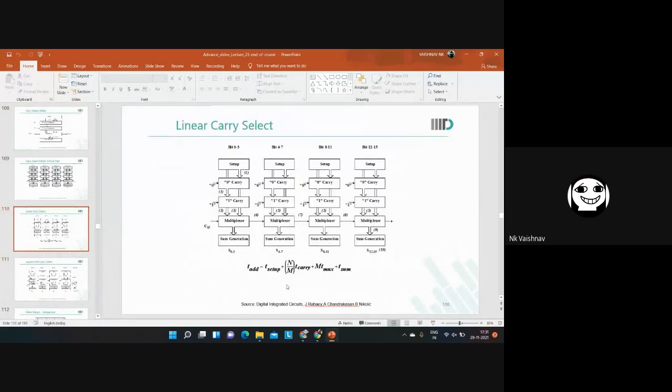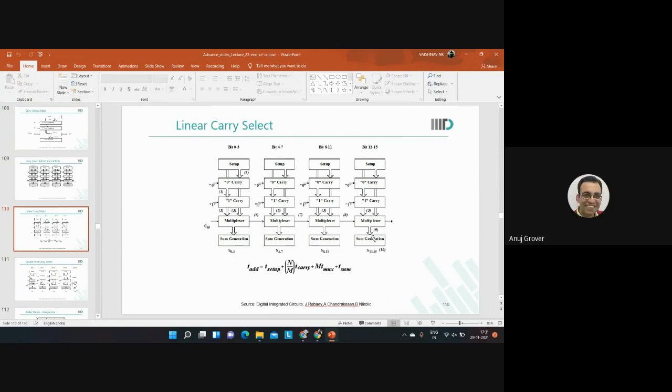Yes, sir. This slide, sir. So in this slide, it's m into t mux, or is it n by m into t mux, sir? I think it should be n by m, right, sir? How many multiplexers are coming in the path? They are n by m, sir. Actually, if we take this set as m bits and total number as n, then it should be n by m, right?